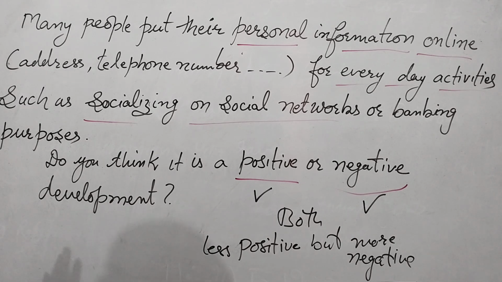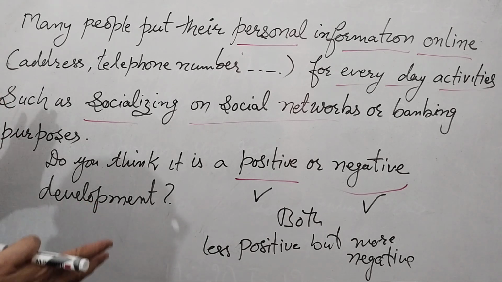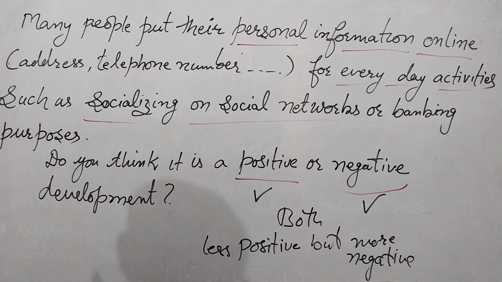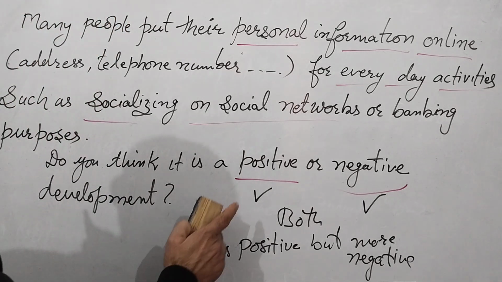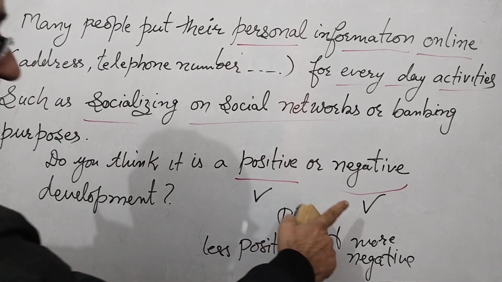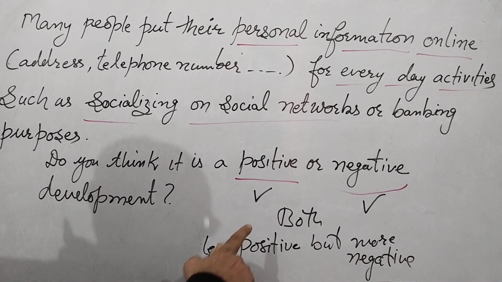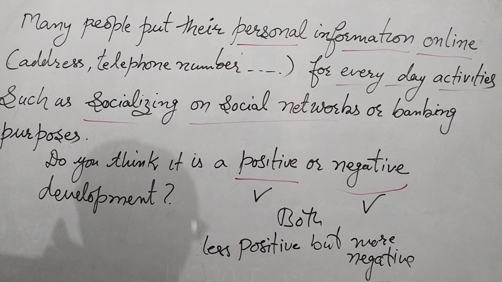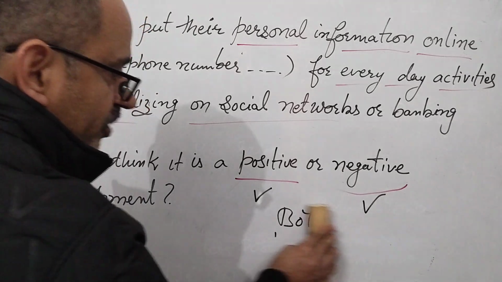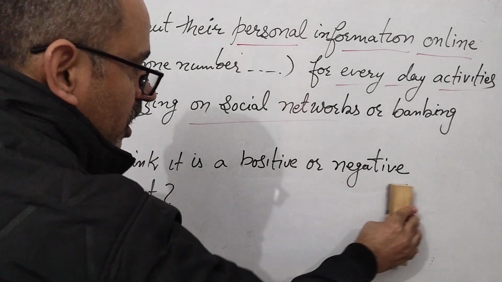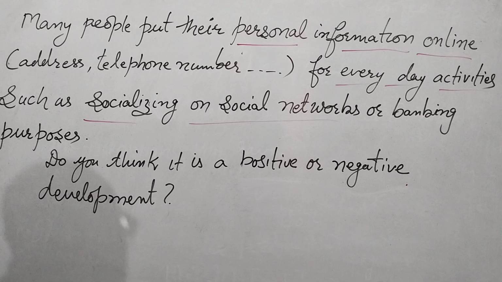Now I'm going to show you how you can write the introduction, body paragraphs and conclusion. So you can say either positive or negative, 2 options, you can say both, 3rd option. It is less positive and more negative, or it is less negative and more positive. Like in this way we have 4 to 5 options to attempt this task.